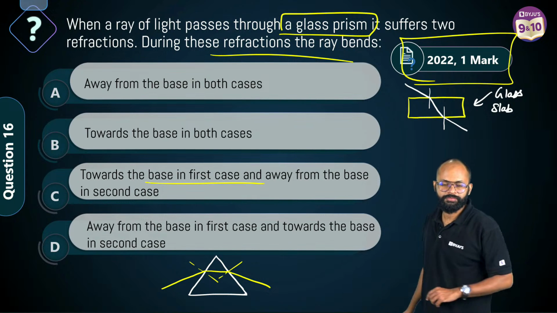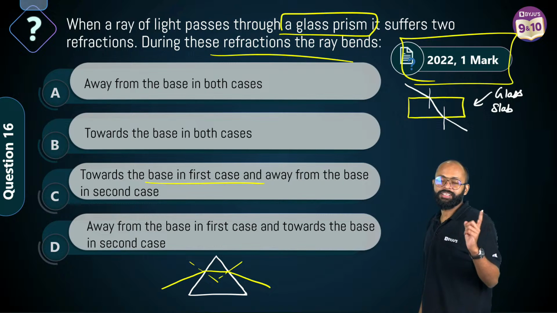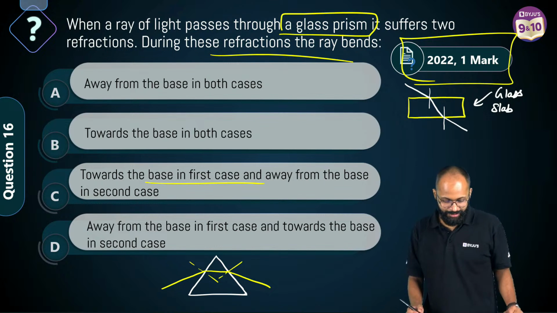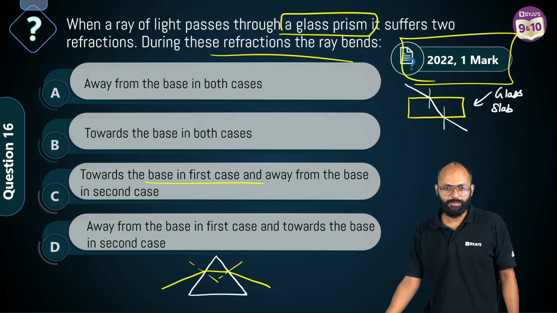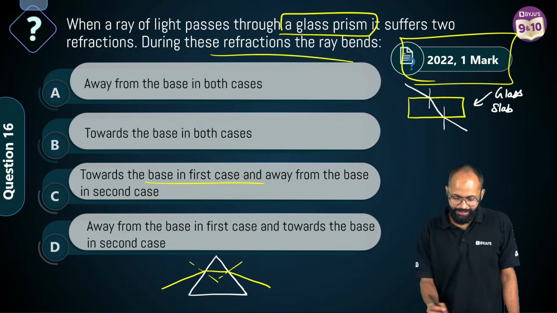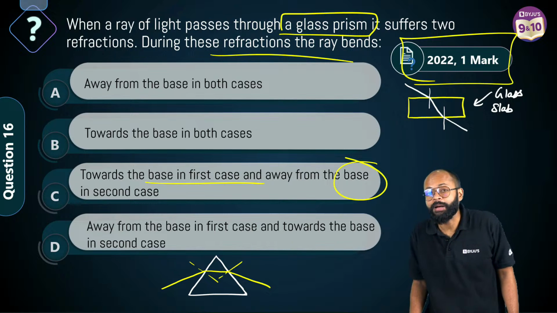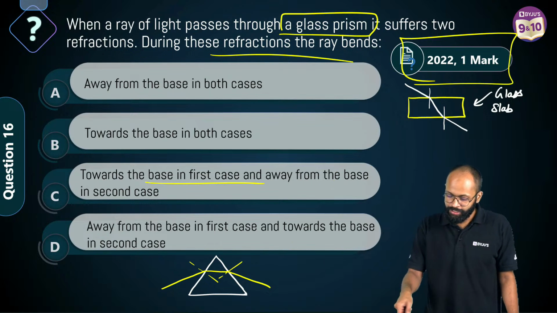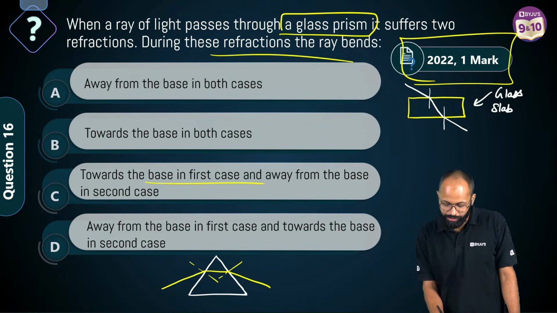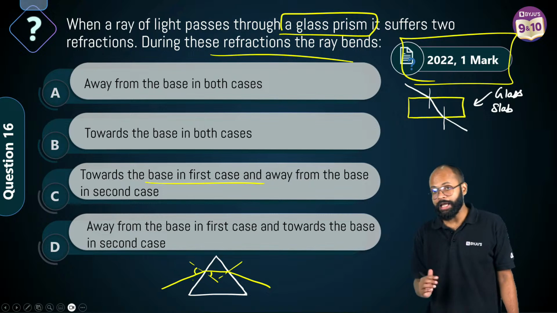This mistake happened. Don't make it in the exam. I'm telling you again, everyone is saying C with so much confidence. This is true for a glass slab, not a glass prism. In a glass prism, the first interface is air to glass. The light ray will bend towards the normal, right? Correct. The second interface is glass to air.